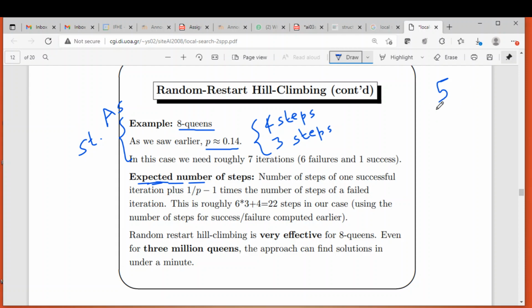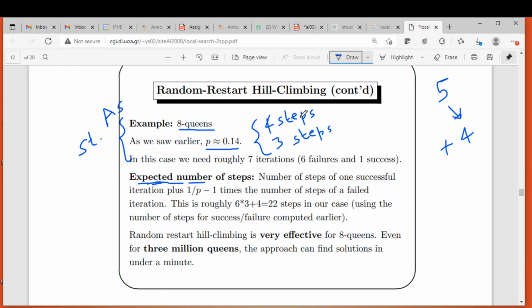So 5 times it is restarted, in the sense that in the last step, in the last round, it has found the solution. I mean, it has restarted 5 times, and in the last time it found the solution. So when it has found the solution, how many steps has it taken? 4 steps.